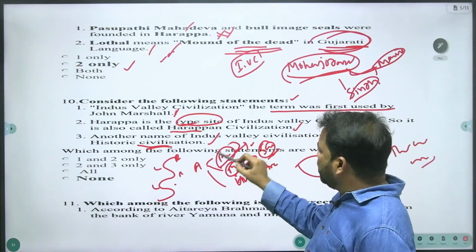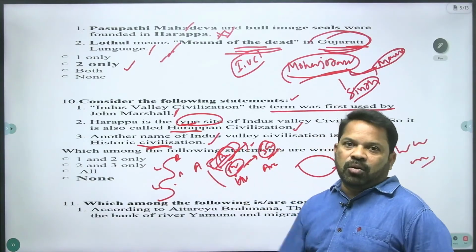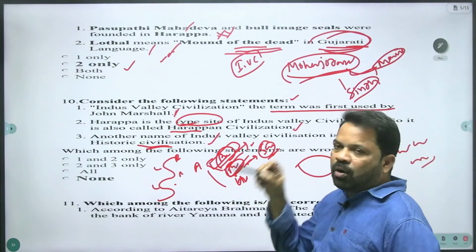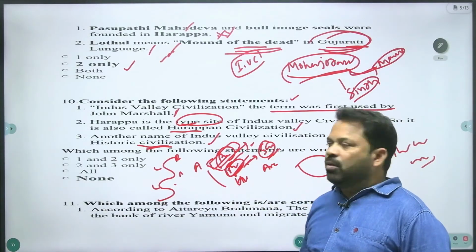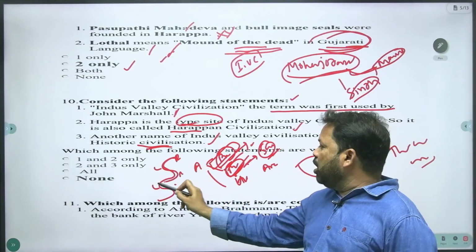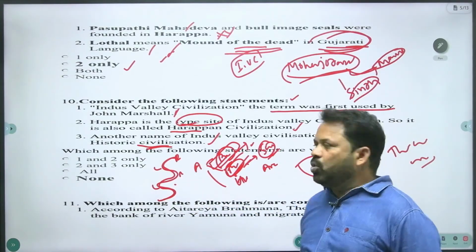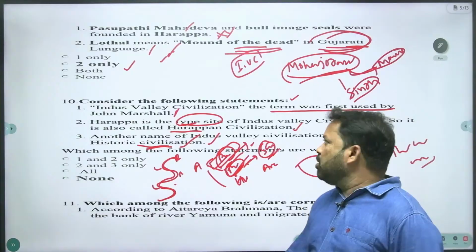Prehistory means completely no written records; proto-history means written records exist, but we are unable to read them. So it is called a proto-historic civilization.